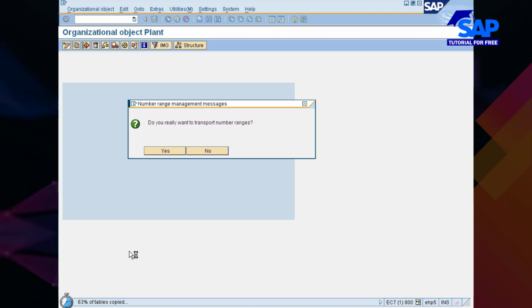Can I change the company code? Yes, you can. But what would you like to change? There are certain things which you cannot change. For example, the company code number, like we gave 777. That you cannot change. But other things you can change. That's the reason I am asking you, what would you like to change? Do you want to change the control area, or do you want to change the chart of accounts, or do you want to change the field status group? Do you want to change the alternative currency? What is it that you wanted to change?